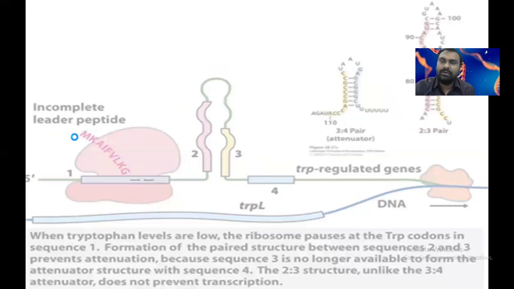So this is how wonderful gene expression works in prokaryotes and in tryptophan metabolism. I hope you understand the basics of this. And the very important thing is that in prokaryotes, transcription and translation both go on simultaneously. That's why you can see in the leader sequence that translation is going on like that, and the structural genes are transcribed simultaneously. So I hope you understand the basic concept of this tryptophan metabolism.